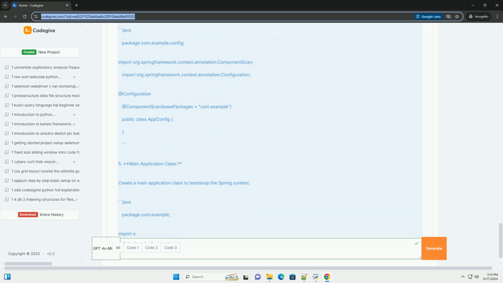3. Create a controller. Create a controller class that will handle HTTP requests.